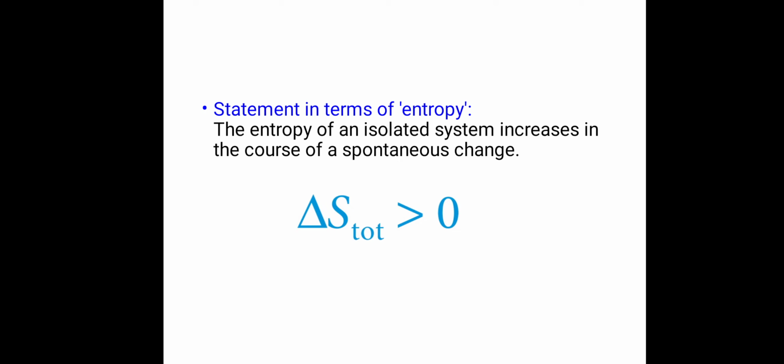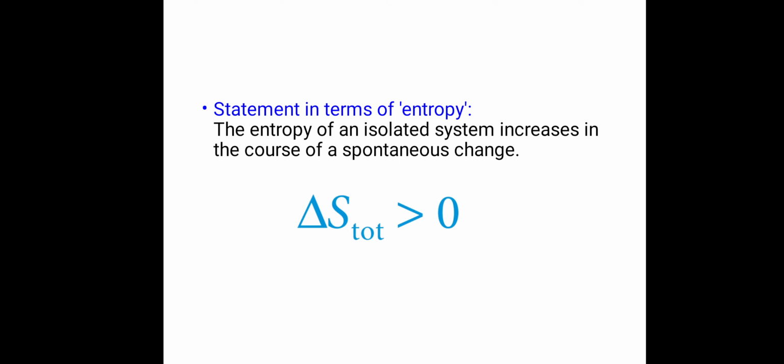Before studying the further points of this chapter, chemical energetics, in the previous lectures we have seen the objectives of thermodynamics, the limitations of thermodynamics, the zeroth law, different statements of the first law of thermodynamics, the mathematical formulation of the first law, and now these three statements of the second law of thermodynamics.